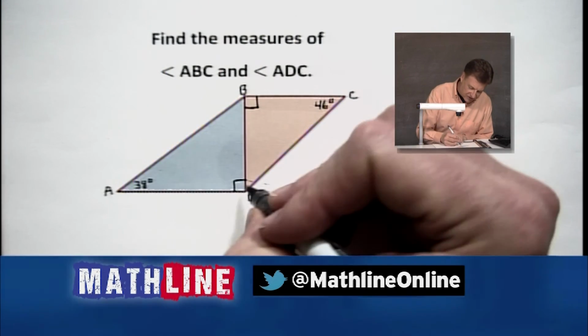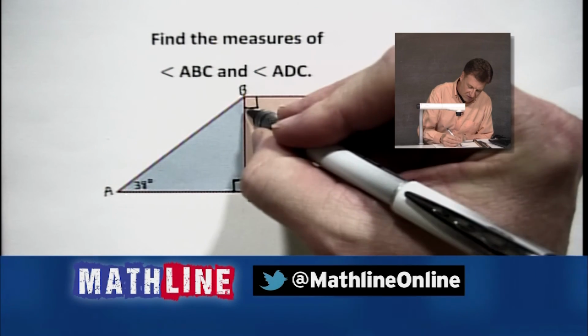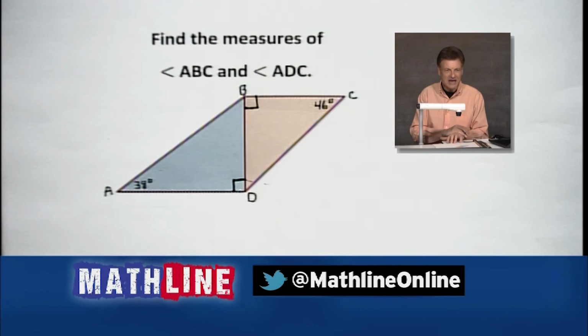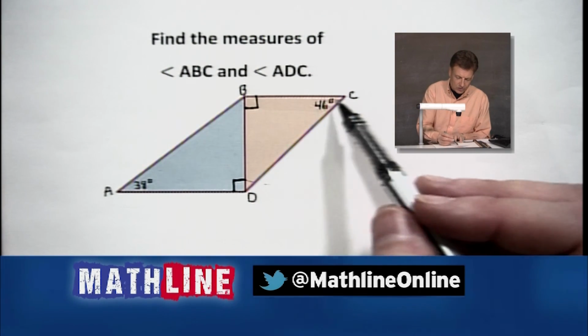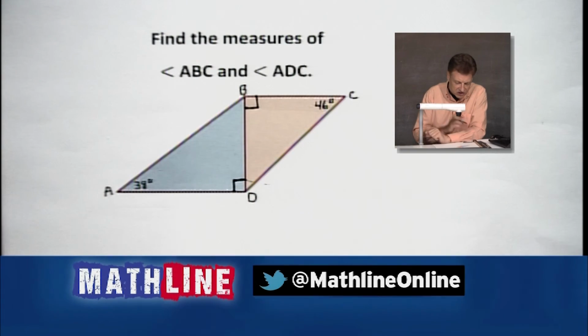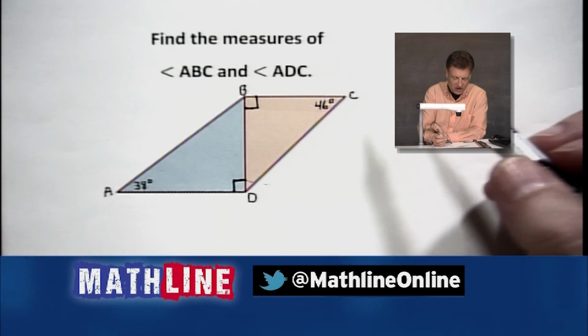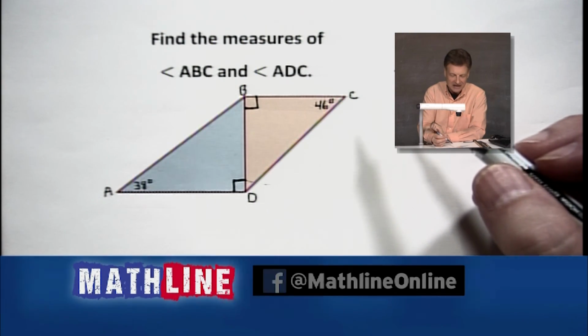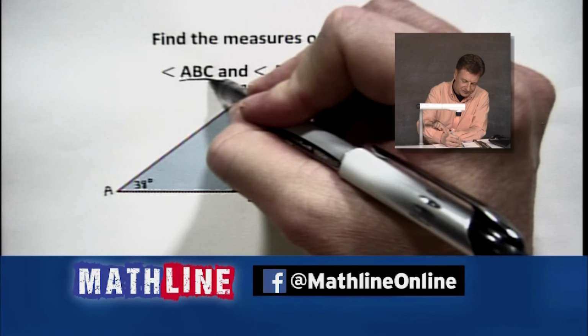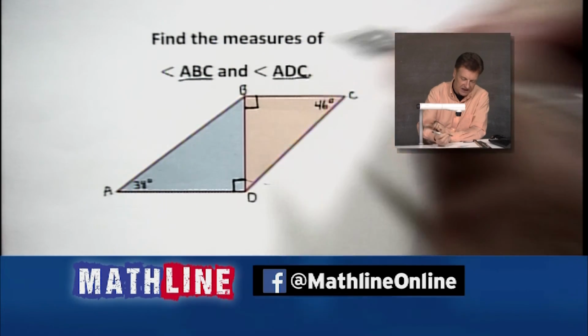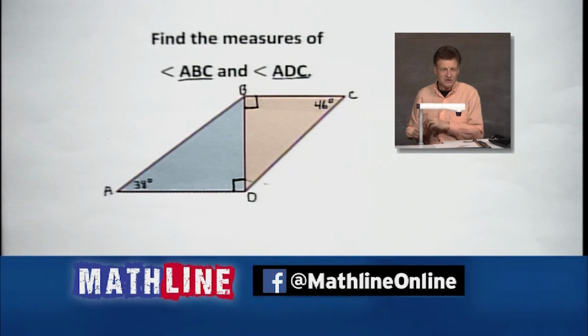And we're going to pick this one up to start with. Notice I've already blocked it out as 2 right angles right there. So it looks like ADB is a right triangle, as is CBD, all right? And there's your right angle, 90, 90. And I've given you an acute angle in both of them. So the question is, we want to look for, ooh, I threw a little trick, didn't I? ABC and ADC. And you say, how are we going to do that?